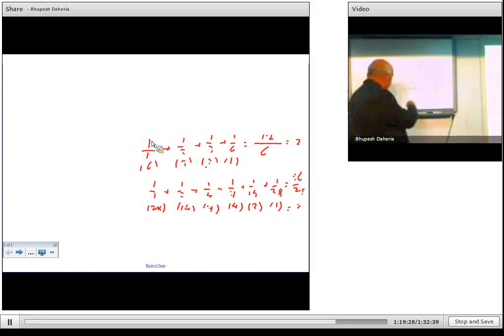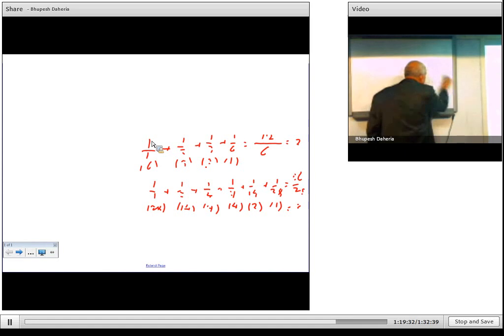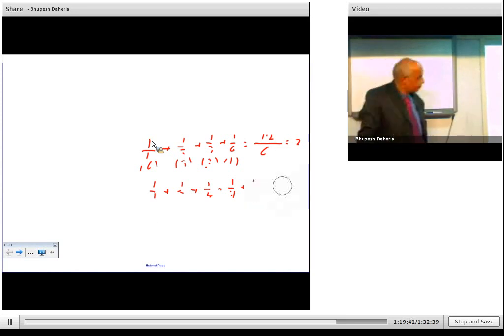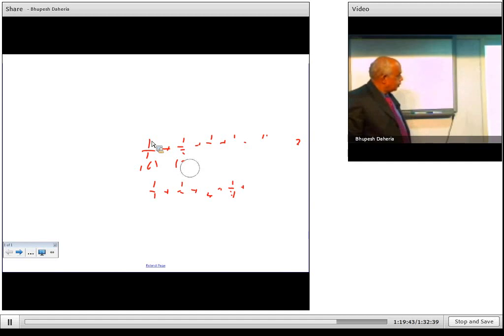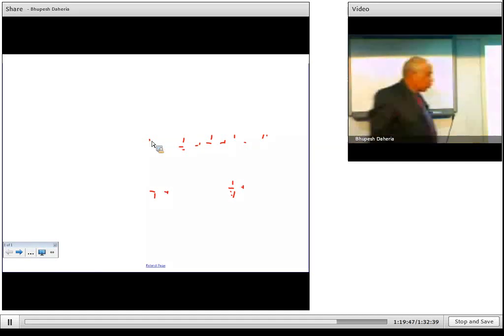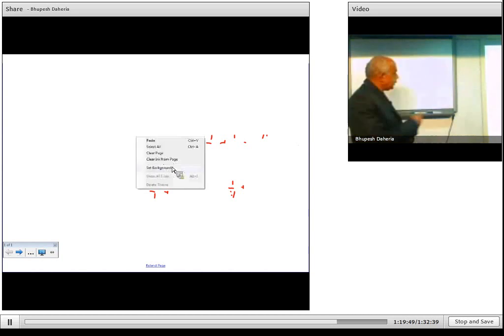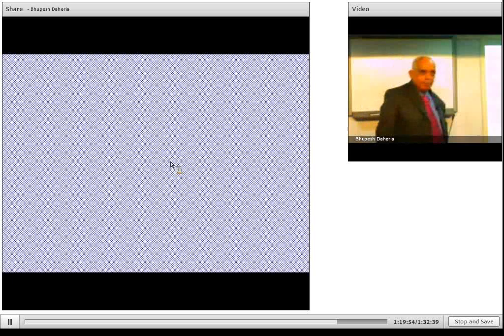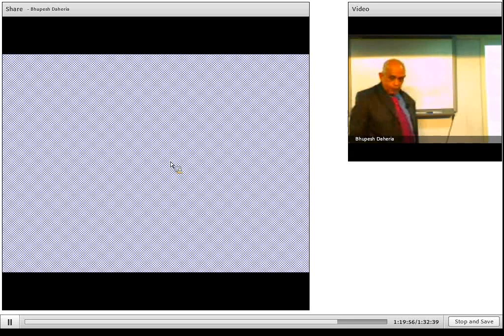Okay. So now let us see further. And this formula you have to remember, which gives the perfect numbers: 2 raised to n minus 1 multiplied by 2 raised to n minus 1, where n is a prime number. Okay. So now let us go further.